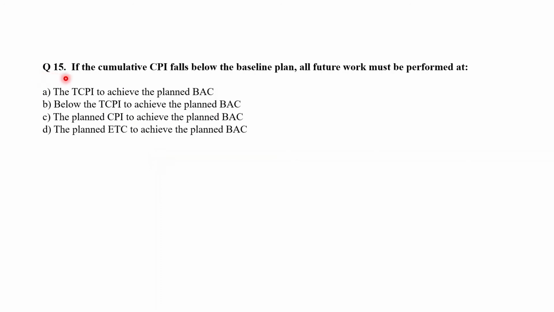Question 15. If the cumulative CPI falls below the baseline plan, all future work must be performed at A, the TCPI to achieve the planned BAC, or B, below the TCPI to achieve the planned BAC, or C, the planned CPI to achieve the planned BAC, or D, the planned ETC to achieve the planned BAC. Now here, the TCPI, the to complete cost performance index, is the level of performance that must be achieved if the CPI falls below 1 and the project BAC must be met. So the answer A, that is to complete cost performance index to achieve the planned BAC, is the correct answer.